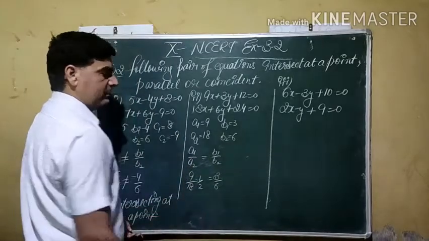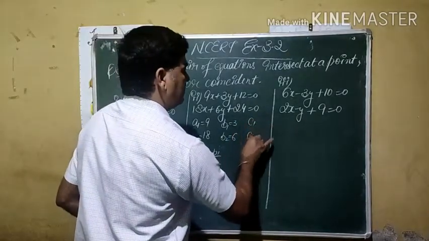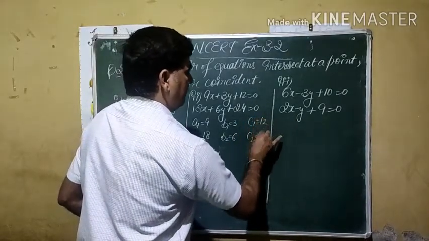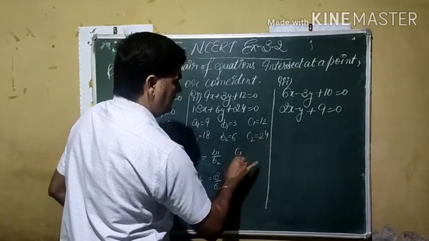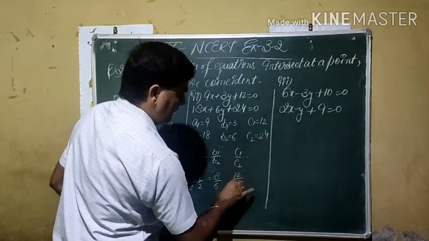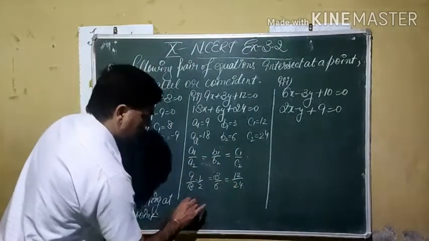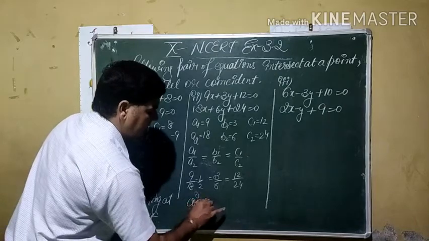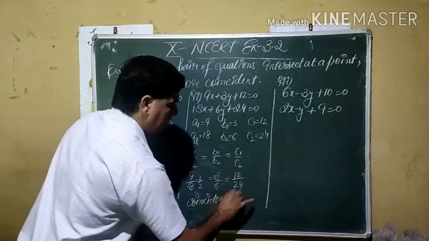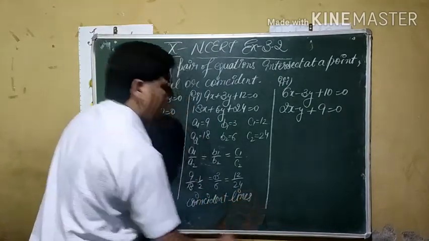The first two ratios are the same. Now we move towards c1 and c2: 12 and 24. c1 by c2 is 12 by 24, which also gives us 1 by 2. It means all the ratios are the same. So these types of lines are known as coincident lines, meaning lines lie on each other.